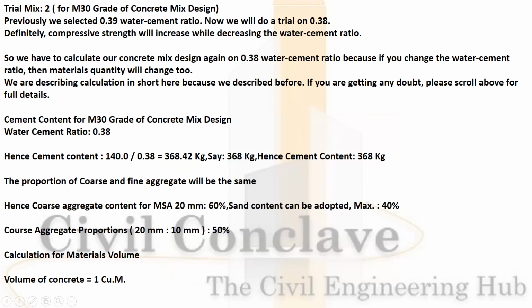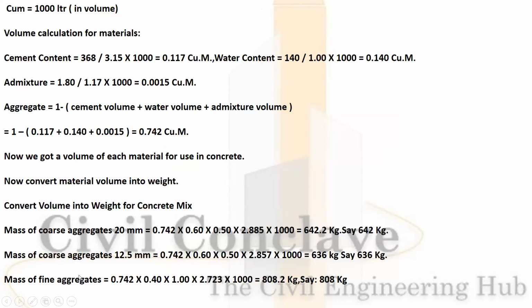Calculation of the volume, material volume, volume of concreting is 1 cubic meter. Volume of material, cement 368 divided by 3.15 into 1000. That is 0.117 cubic meter. Water content will be 140 divided by 1 into 1000. That will be 140.14 cubic meter. Admixture 1.8 divided by 1.17 into 1000, 0.0015 cubic meter.